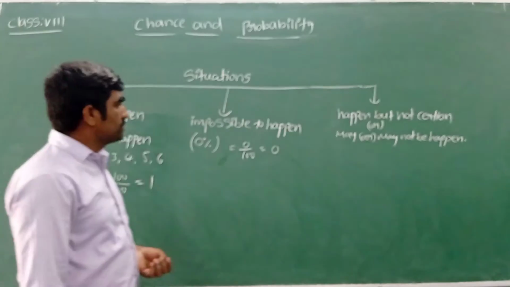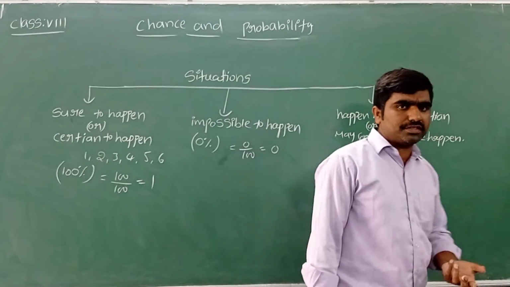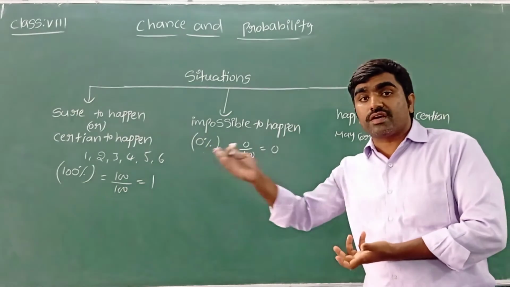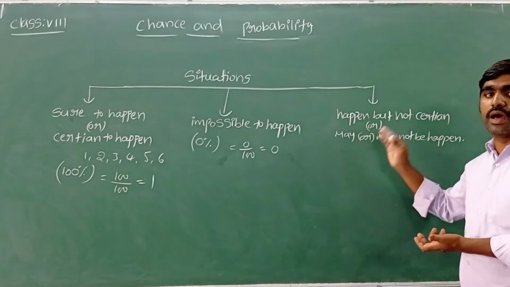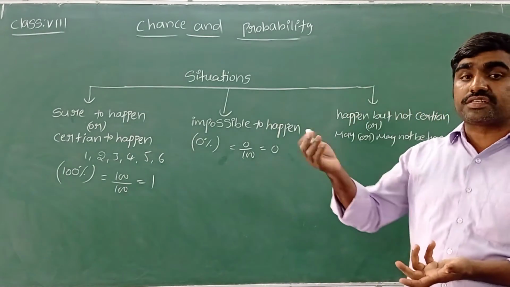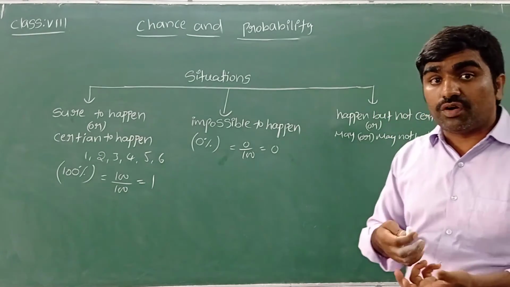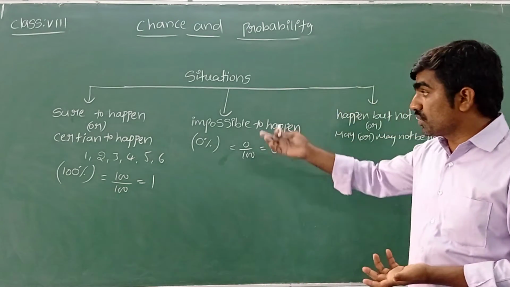Let's see happen but not certain, may or may not be, which means it's not sure. We can't say it is going to happen compulsorily, and we can't say it will not happen. So there are chances for the event to happen. Example: soon we are going to start the T20 World Cup. Now tell me, what are the chances of the Indian team winning the T20 World Cup? Can I say it is a sure event?